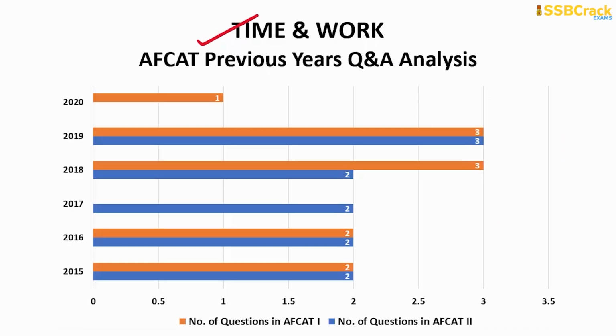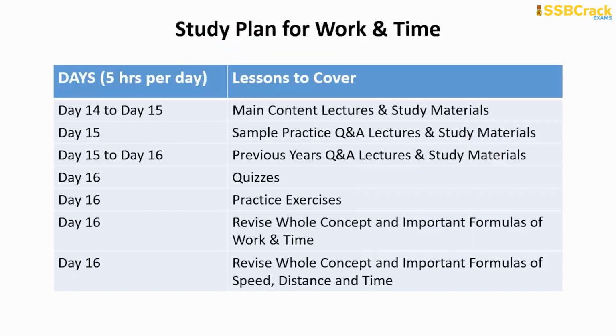Okay. Now moving on to the next topic, which is time and work. The maximum questions from time and work were 3 and the minimum was 1 only, which came in the AFCAT 2020 paper. So in your upcoming AFCAT exam, you can expect around 1 to 3 questions from this topic also. Now moving on to the study plan for this topic.